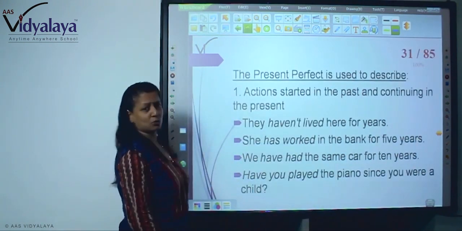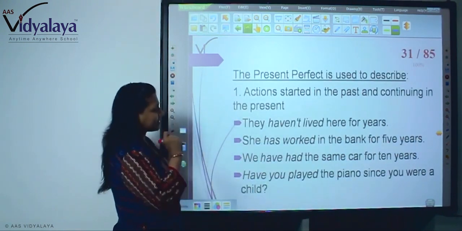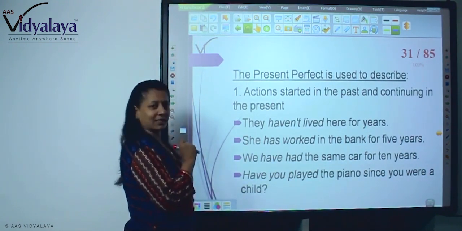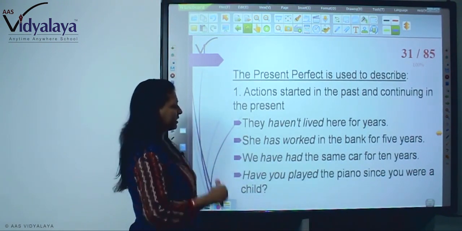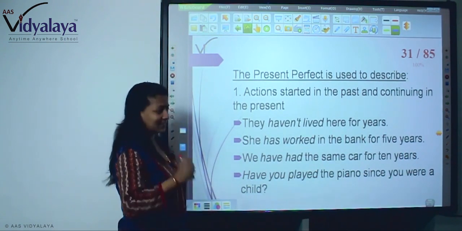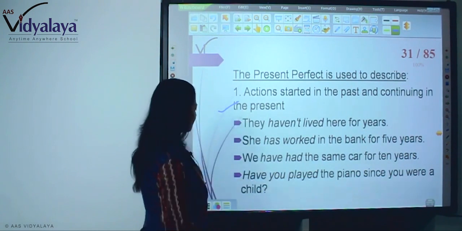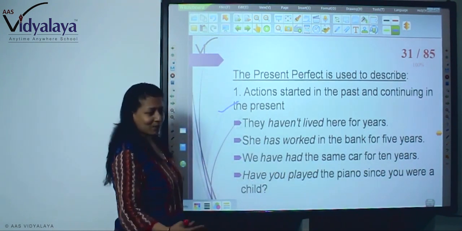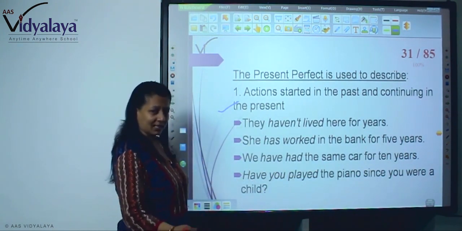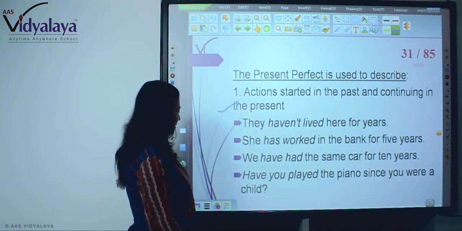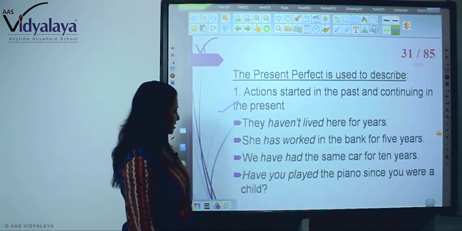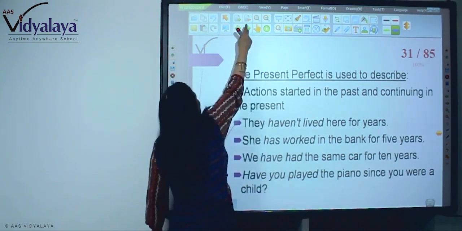Now present perfect is used to describe actions started in the past and continuing in the present. They haven't lived here for years. She has worked in the bank for 5 years. So it started in the past and is continuing in the present. We have had the same car for 10 years. That means we are using till now the same car. Have you played the piano since you were a child?